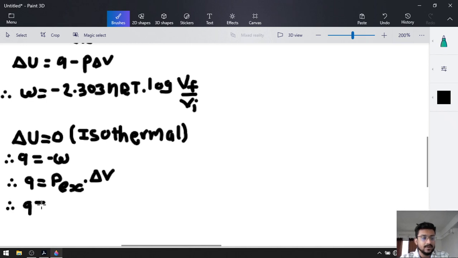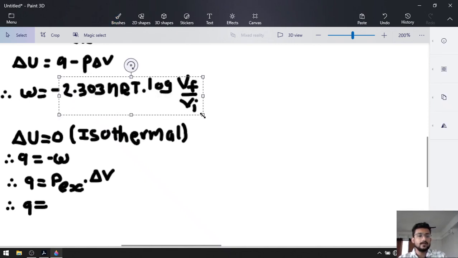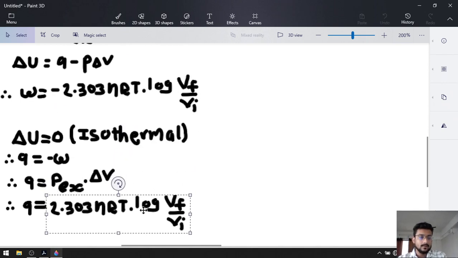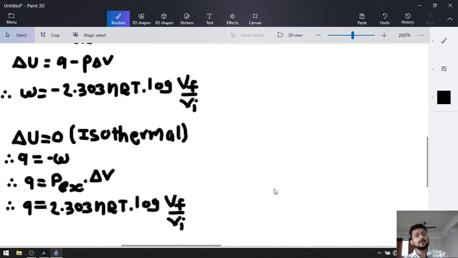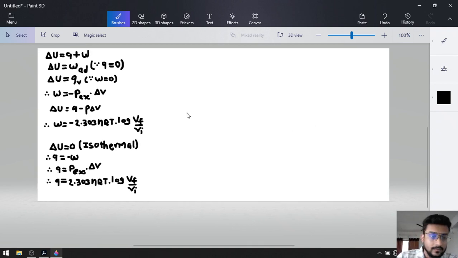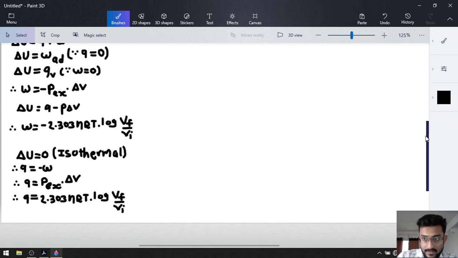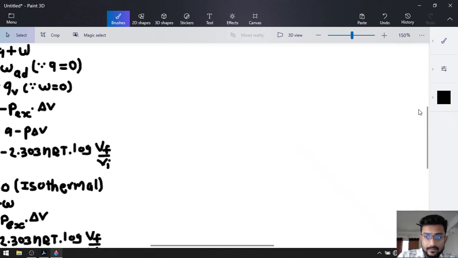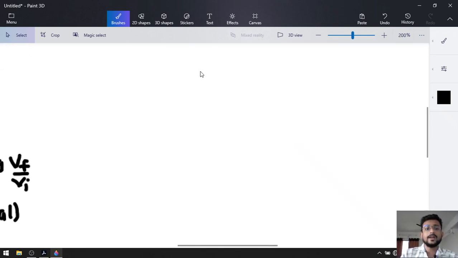For the reversible process, it will be equal to 2.303 nRT log Vf upon Vi. Okay, so those were the applications of the first law of thermodynamics.